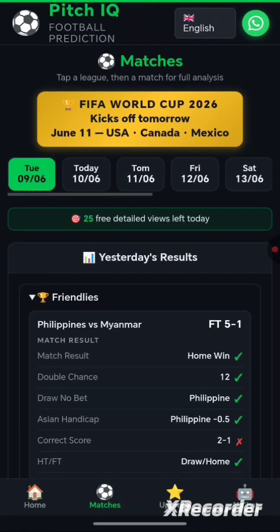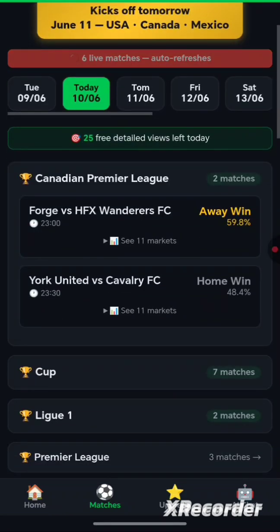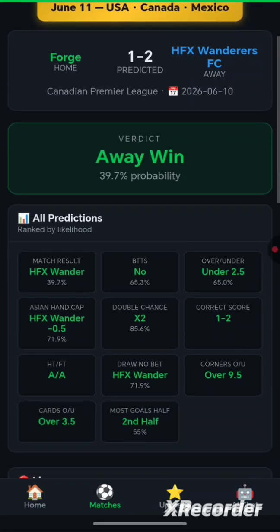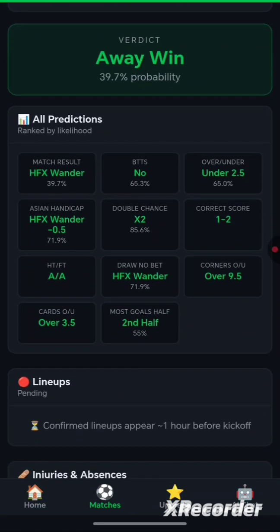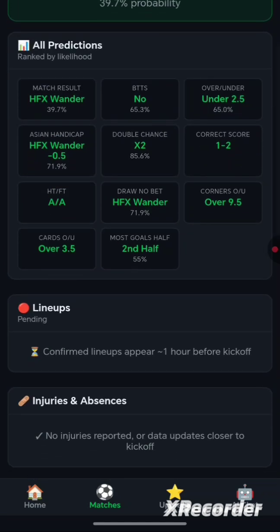Okay, now you want to see today's matches. You go to today's matches. You have an idea now that correct scores are not always the best. For example, today we have the Canadian Premier League. You click Premier League and it opens. Now you have match result there. You have both teams to score, it is there. Based on what you saw yesterday, you have to know that something like correct scores, you just forget about that one. Focus on the other ones.